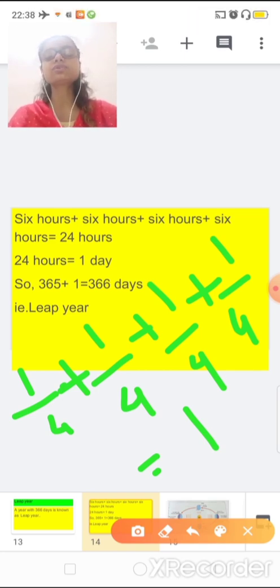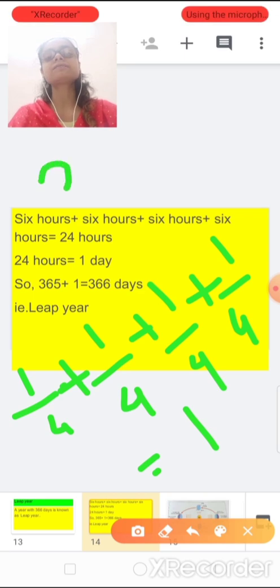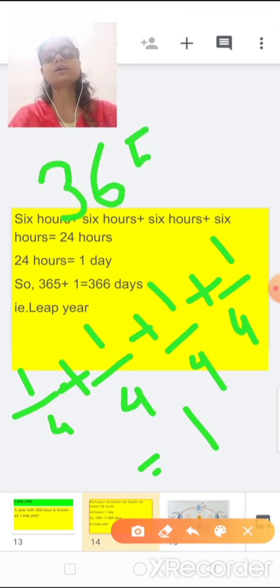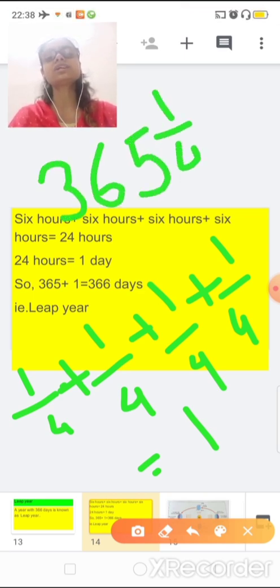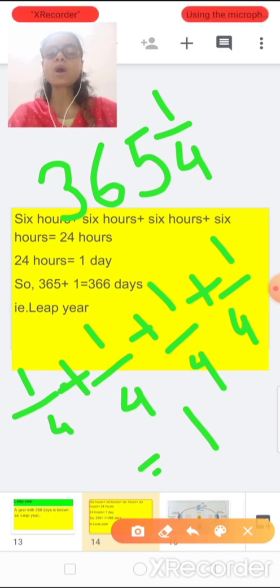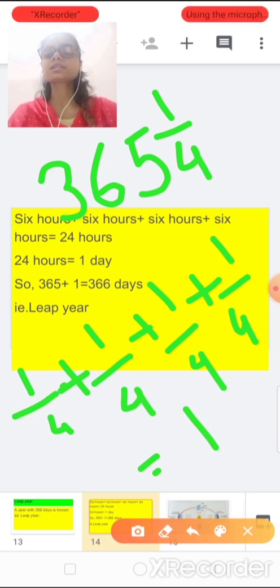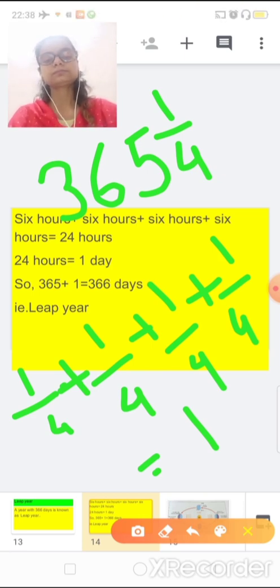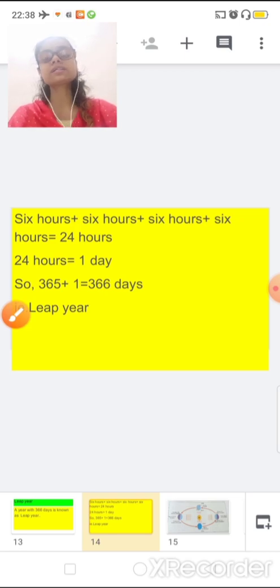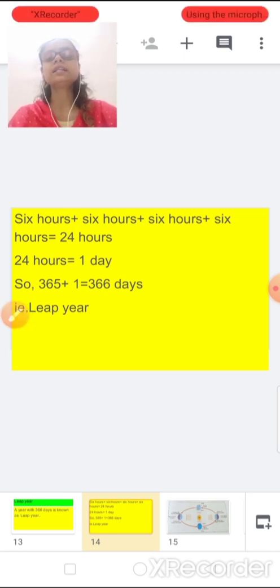This extra 1/4 is the remaining part from the revolution of the earth, because our earth takes 365 1/4 days to complete one revolution. One revolution means going around the sun. I hope you all understand the concept of the leap year.